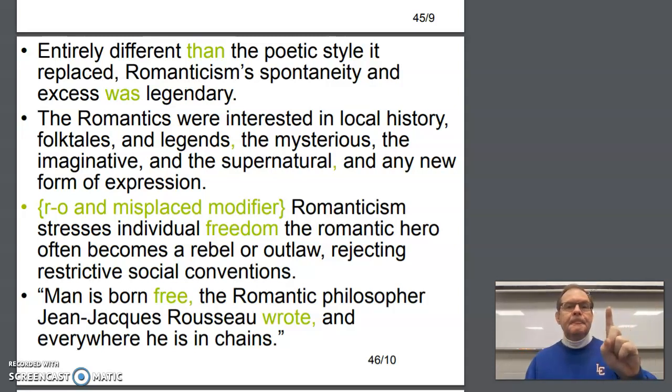Category number 1. The Romantics were interested in local history, folktales, and legends. You can tell it's a category because the word "and," with that item in the series there. Now you're ready for another category, so you need a semicolon after legends. Here's category 2. The mysterious, the imaginative, and the supernatural. Semicolon. Now category 3, and any new form of expression.